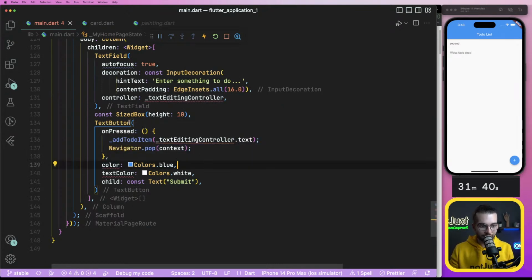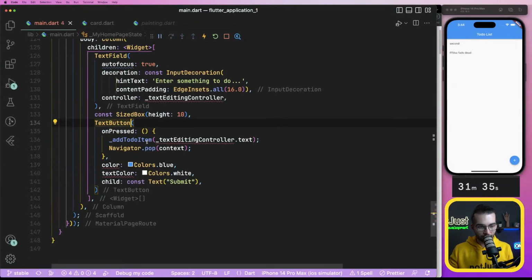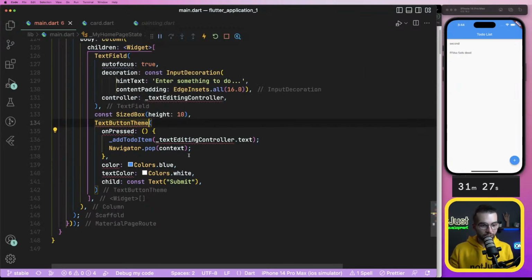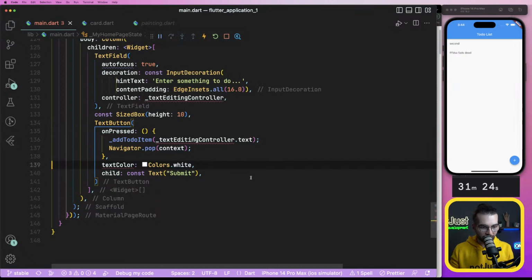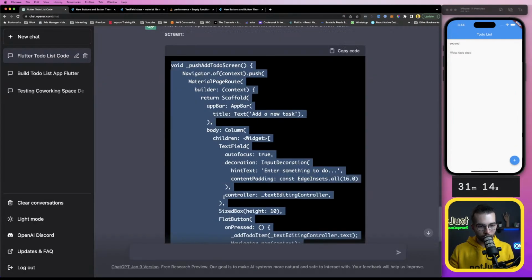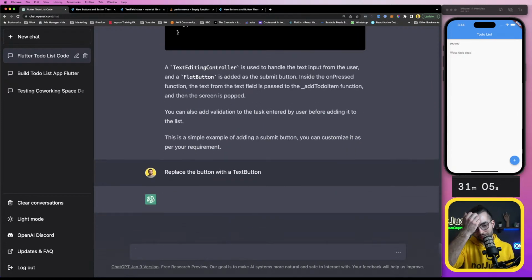Okay, it doesn't have a color. Maybe text button theme will have a color. No. The named parameter data is required, but there is no corresponding argument. Okay, so probably it doesn't have colors, but it might have decoration. Replace the button with a text button. Does it know at least about the text button, or it doesn't even know?